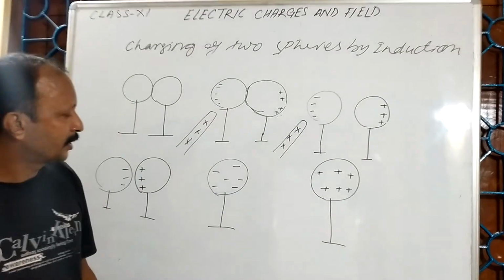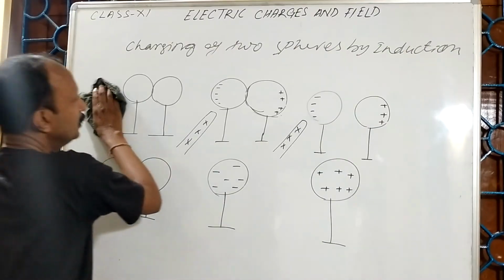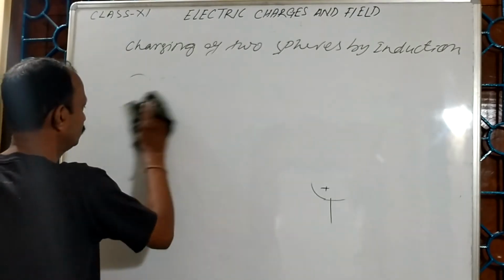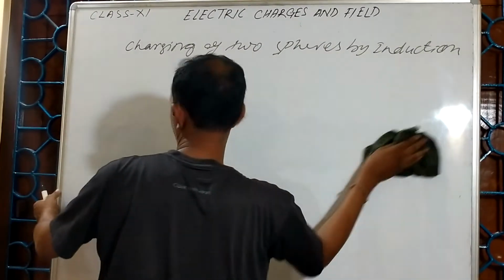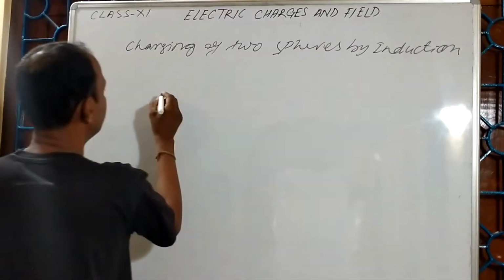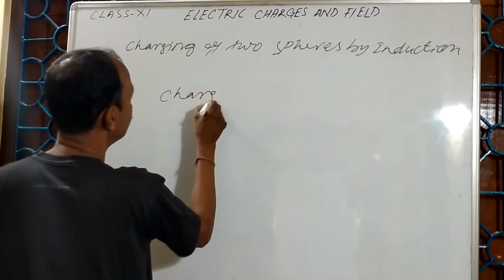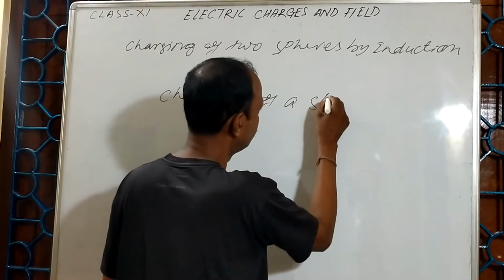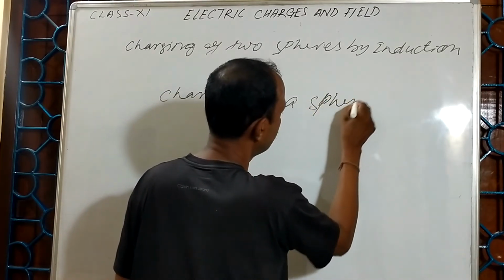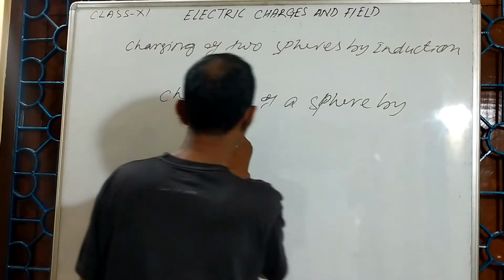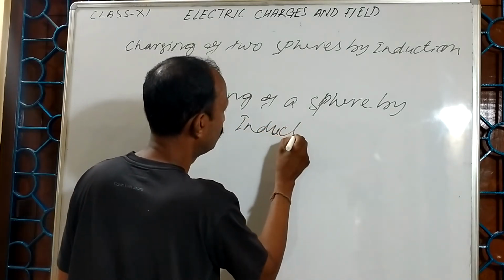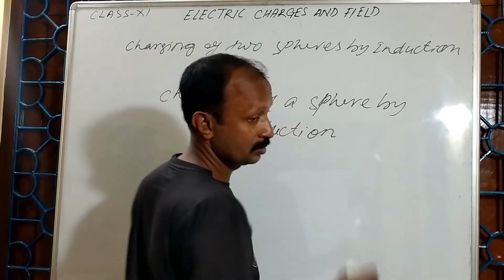One more example I shall give: charging of a single sphere by induction.